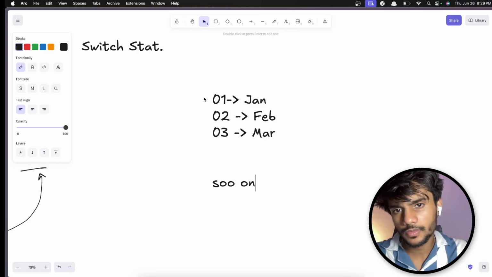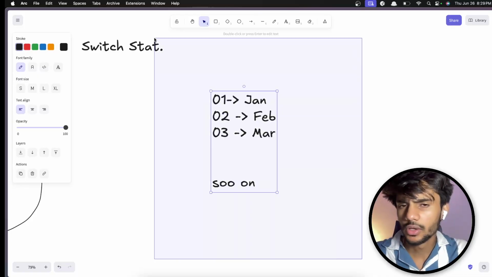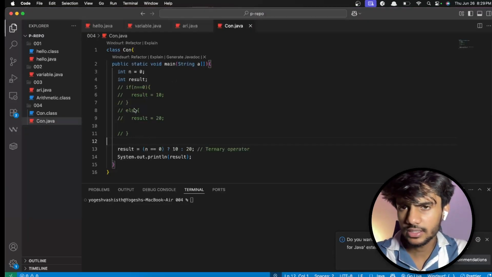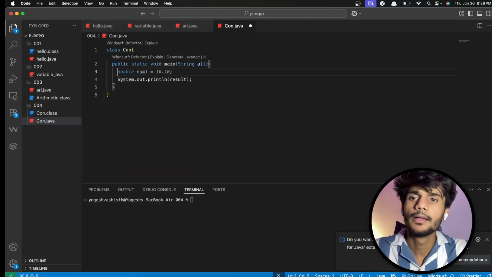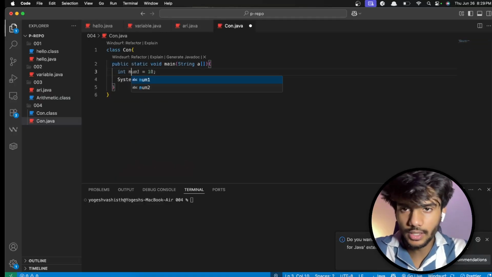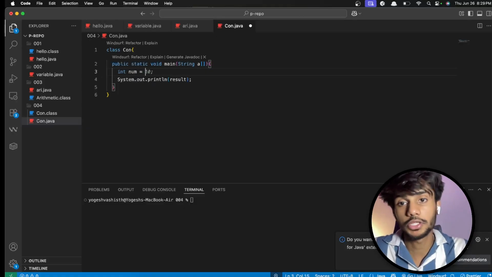Now you can do this via if and else. It is easy. Let us try this. I'll just remove this all, and we can do int num. We're gonna calculate this num by some method.